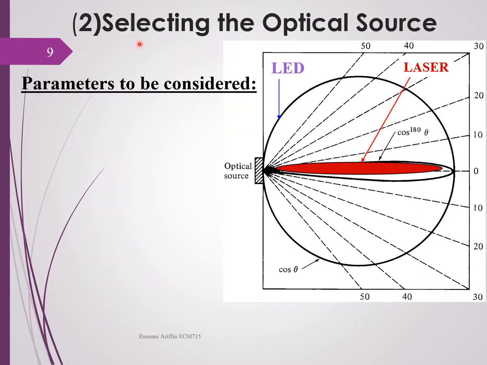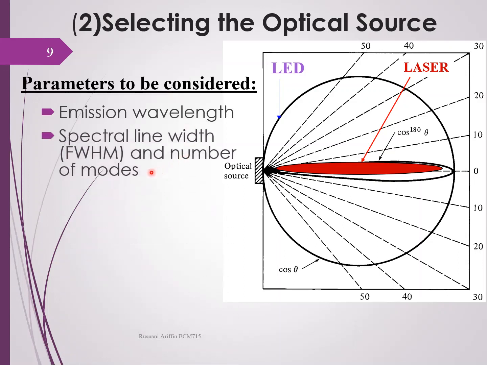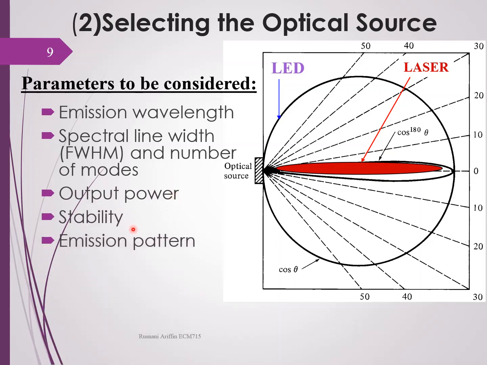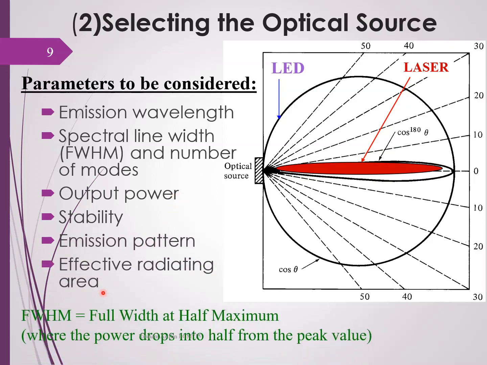Okay, so when you want to select the optical source, either an LED or a laser, these are the parameters you need to consider. The first one is the emission wavelength, the spectral line width, full width half maximum, and also the number of modes, the output power, the stability, the emission pattern, and also the effective radiating area.